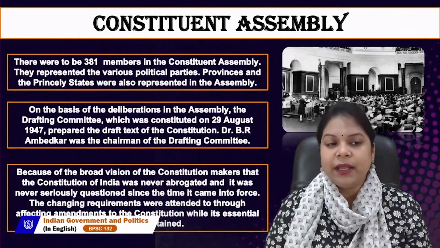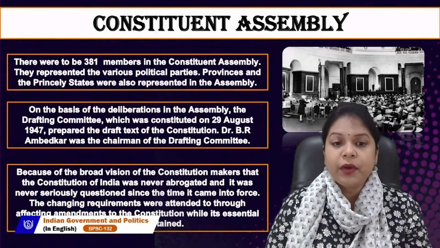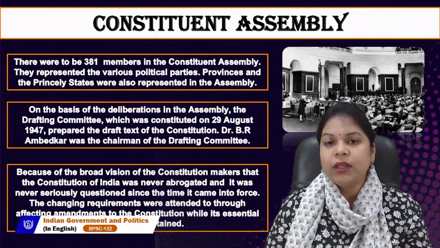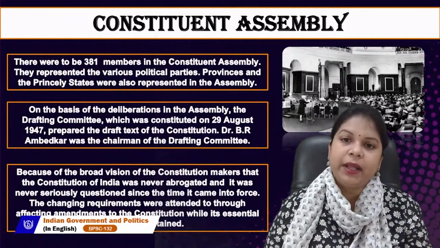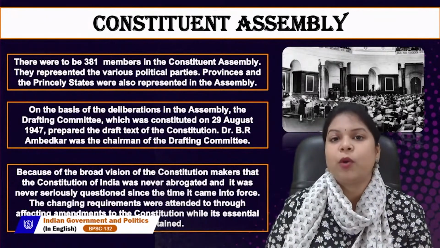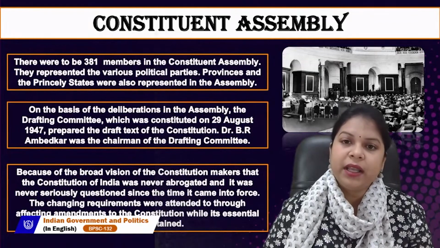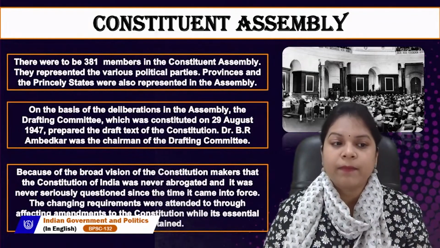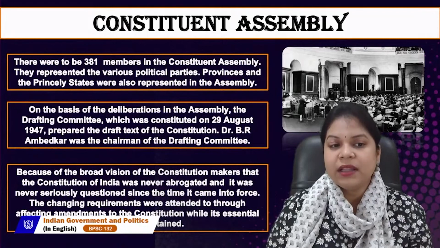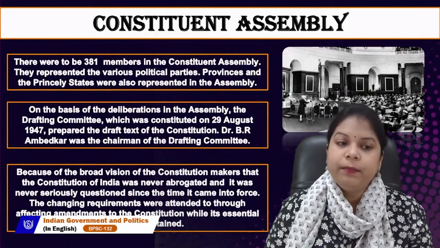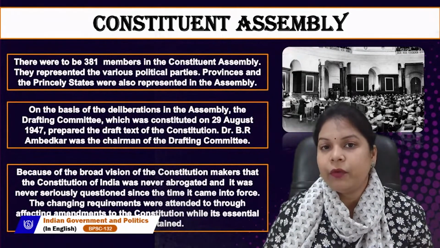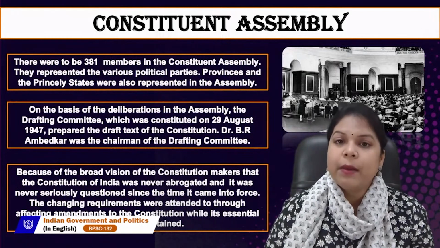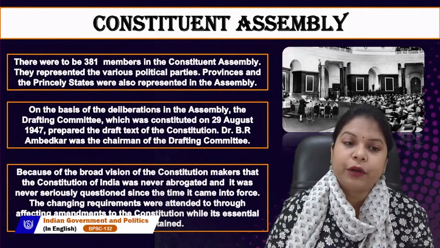The Constituent Assembly comprised 381 members who deliberated and discussed among various policies to be incorporated in the Constitution for Free India. These 381 members represented the various political parties. There were many political parties at that point of time. It was not only the Congress, but many parties.